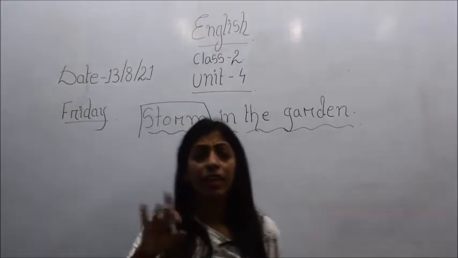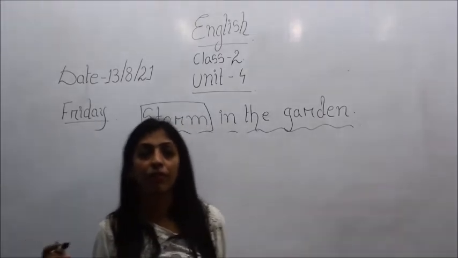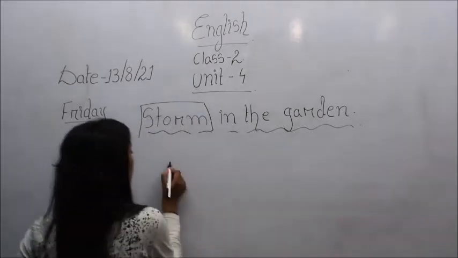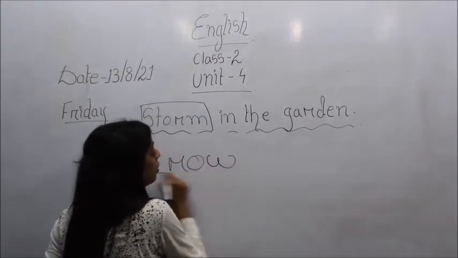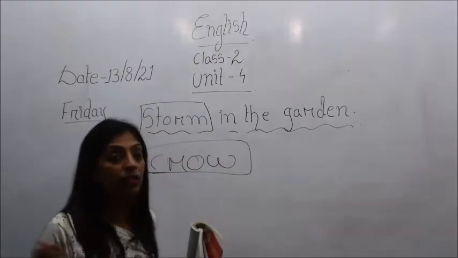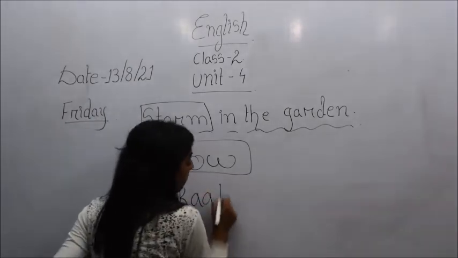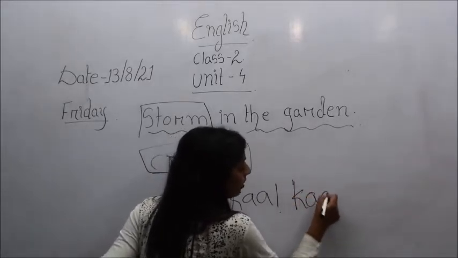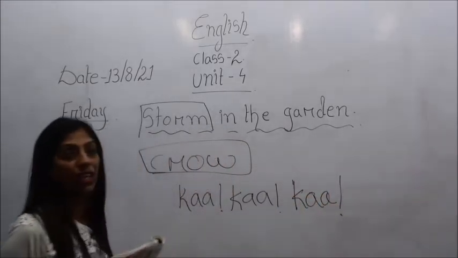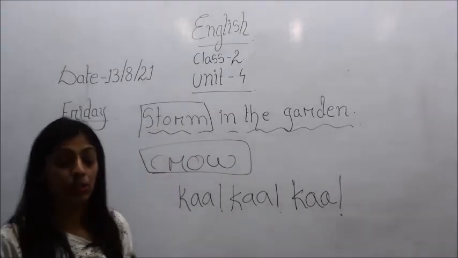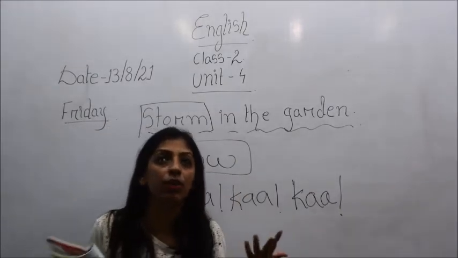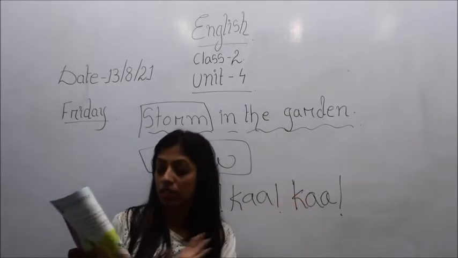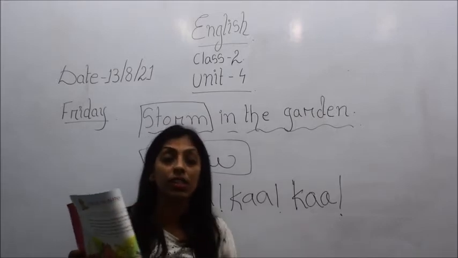So everywhere it became dark, and the crows, you know this bird, right? Crow, C-R-O-W. It is usually totally black in color, and what kind of sounds do they make? Ka, ka. This is an onomatopoeic sound that these birds make, like ka ka ka they started doing. So children, you can just imagine what kind of environment was there when this snail, Sunu, went to visit his friends.